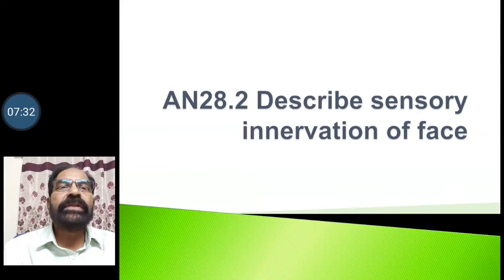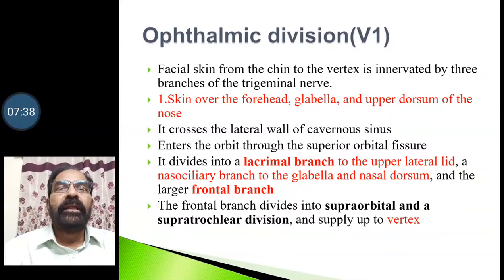Then we go on to describe the sensory innervation of the face. First, we have the ophthalmic division, called V1. The facial skin from chin to vertex is innervated by three branches of the trigeminal nerve. V1 supplies the skin over the forehead, glabella and upper dorsum of the nose.